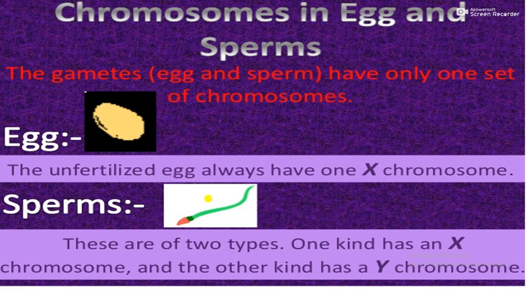Sperms are of two types: one kind has X and another has Y. So during fertilization, whether the sperm produces X or Y determines whether the baby will be male or female.